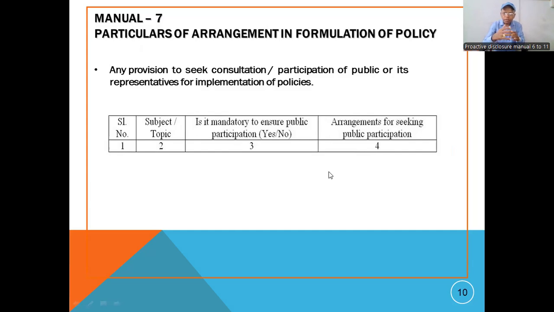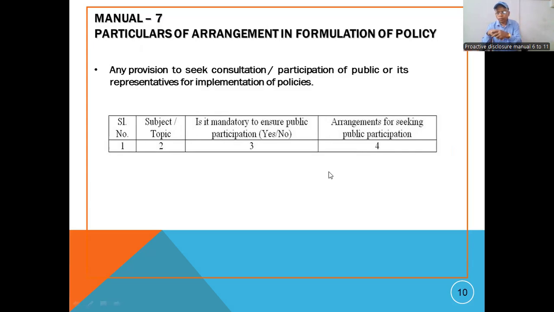They come to the meeting and share their views on how to formulate the policy for the betterment of the citizen, the public authority, and the public employee. If the participation of the public is necessary, then we have to say yes. If it is not required, no. Like this, we have to reflect column number 3.